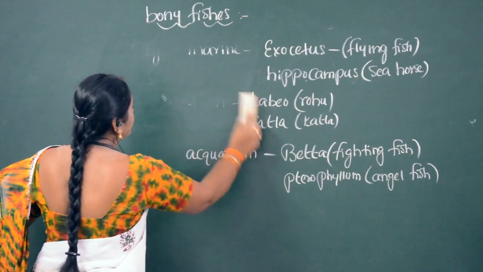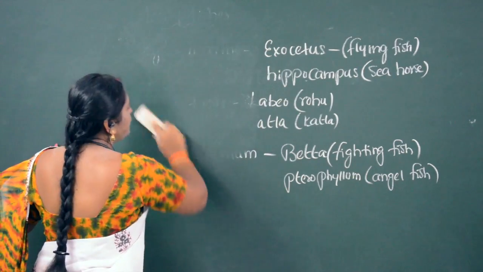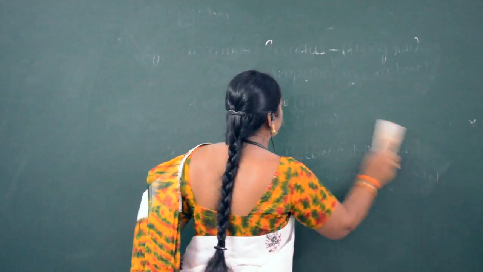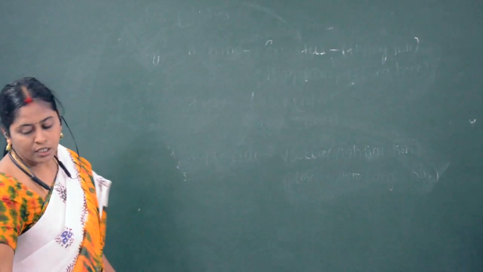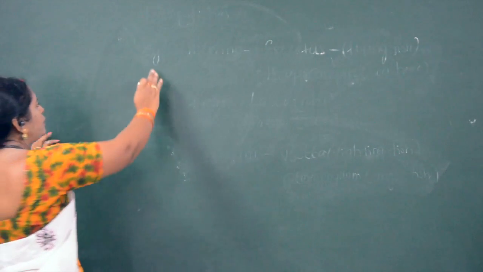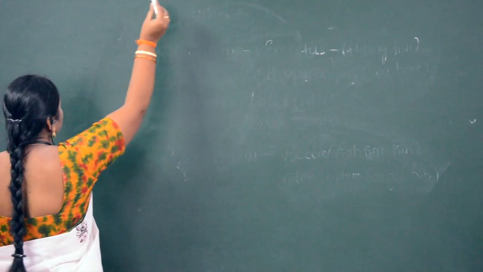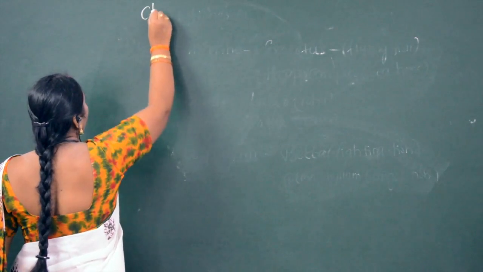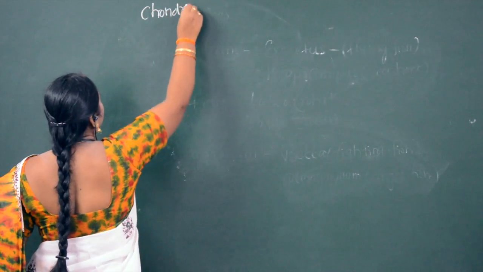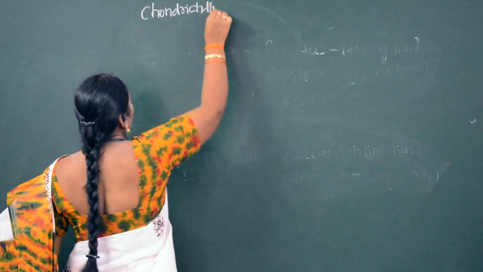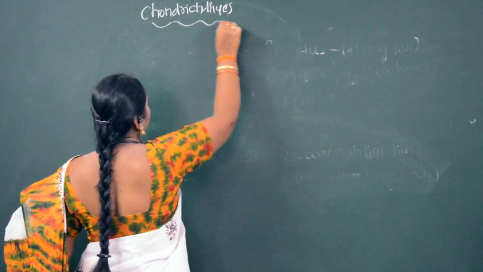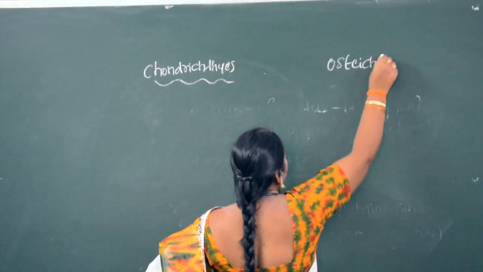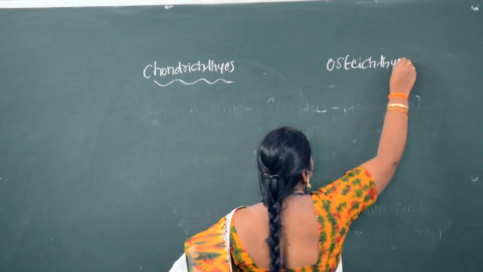Now we will see a few small differences between cartilaginous fishes and bony fishes. If you know the differences, only then can we come to know each and every point. The differences between cartilaginous fishes, or otherwise chondrichthyes, and osteichthyes.